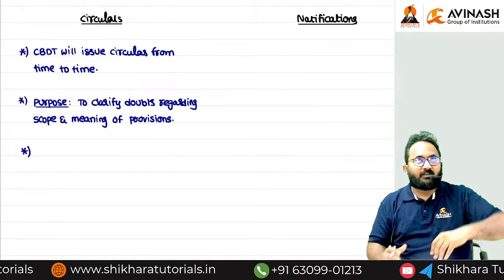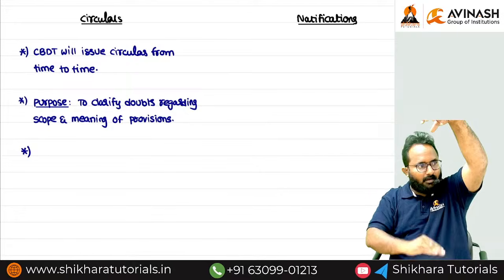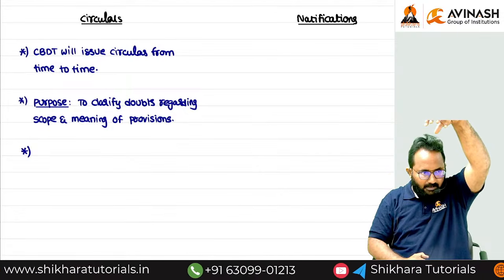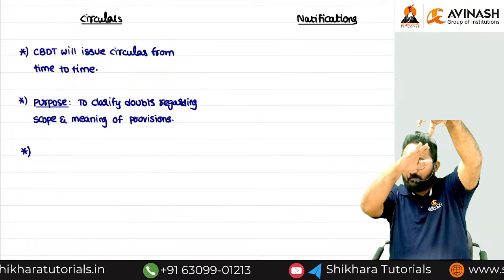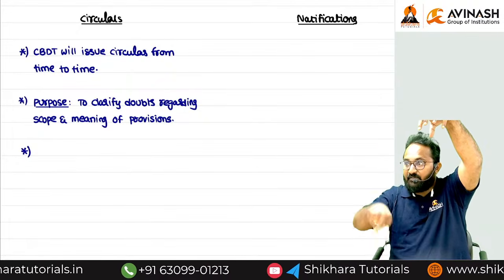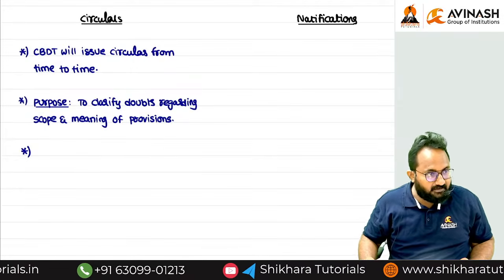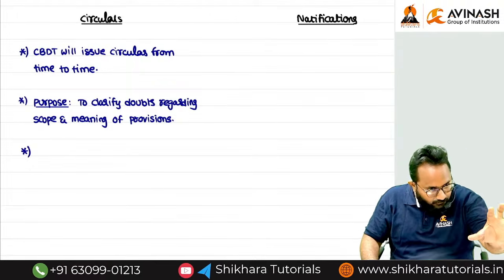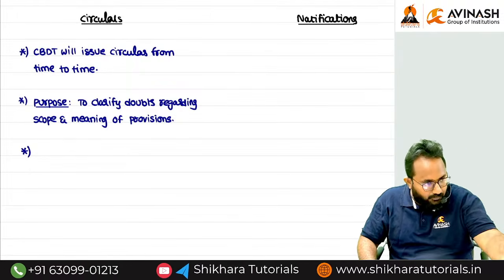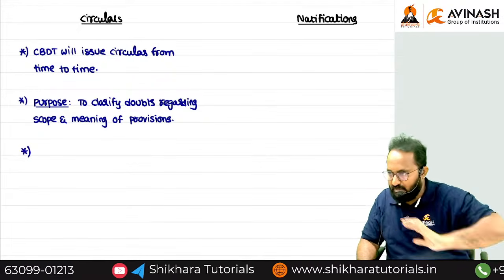Department. The first and foremost authority is the CBDT. Below the CBDT, all the department officials are there. So when the CBDT gives one circular, all these subordinates are definitely required to follow the circular issued by the CBDT. Then what about the taxpayer? If it is useful for the taxpayer, he can follow. Otherwise, he can ignore.